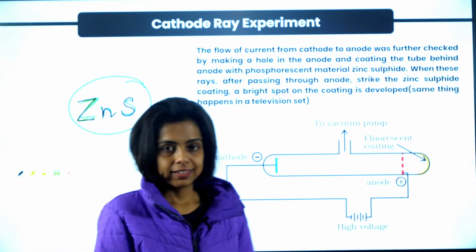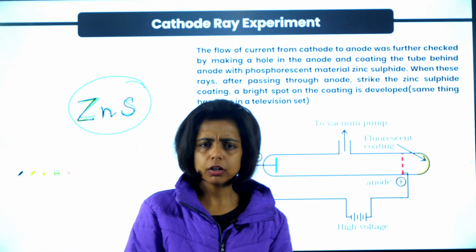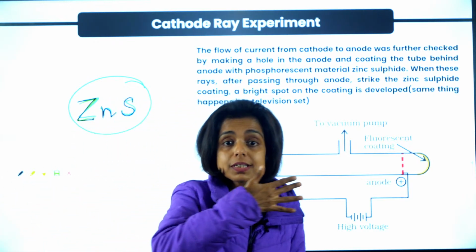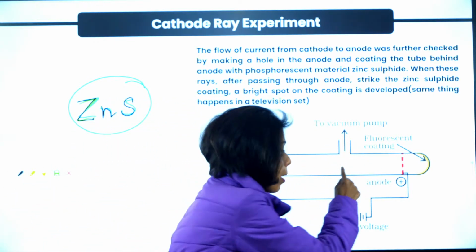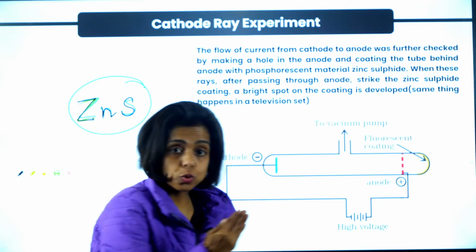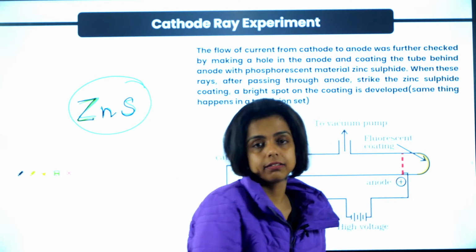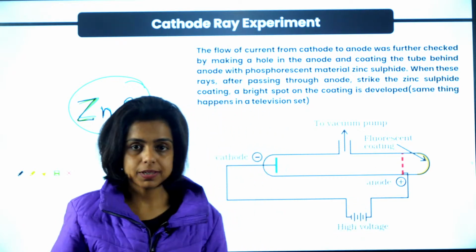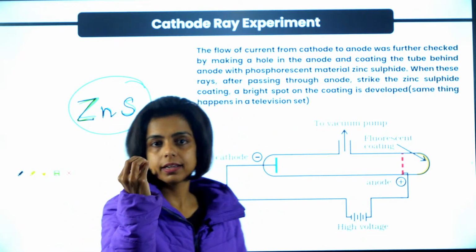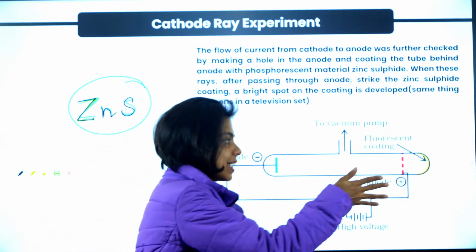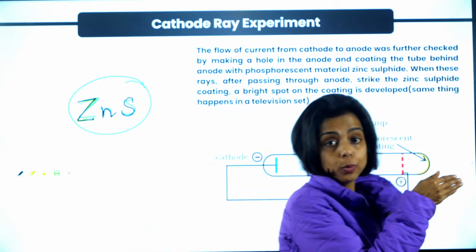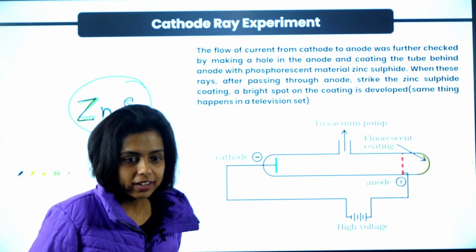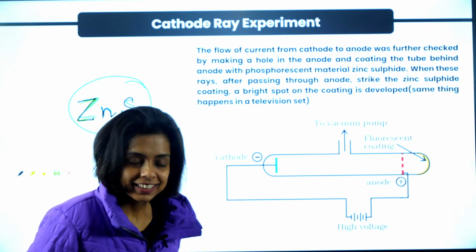So William Crookes thought there must be some particles which are coming towards the anode, passing through the anode, that electrode, and striking behind it, because there is a glow behind the anode on the glass tube. That means there are certainly some particles which are moving towards the anode, penetrating the anode and striking the zinc sulfide behind it. Got it? Yes?